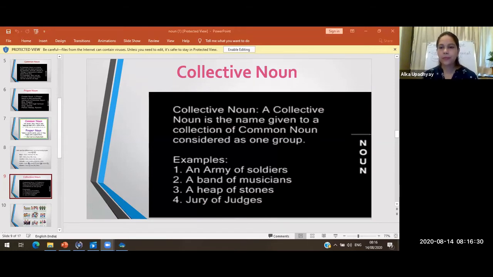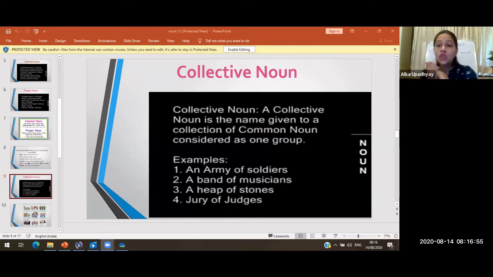Example: an army of soldiers, a bunch of flowers, a band of musicians, a heap of stones, a jury of judges. Okay, students? I'll explain this.